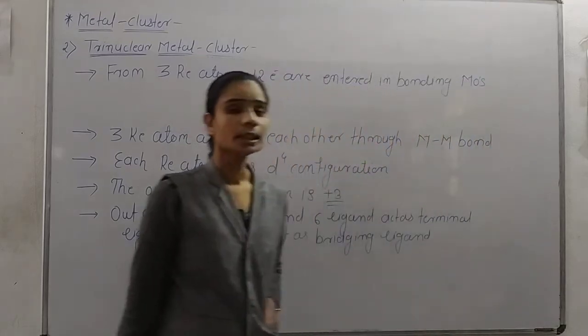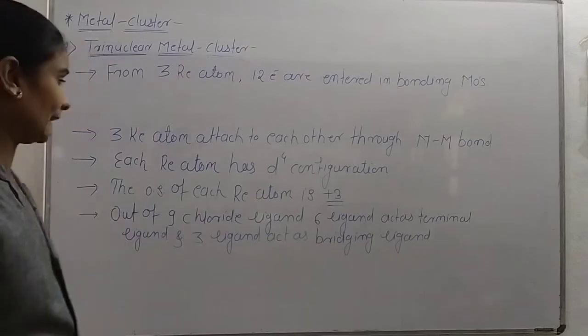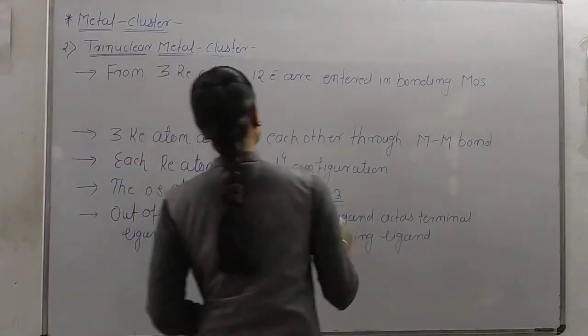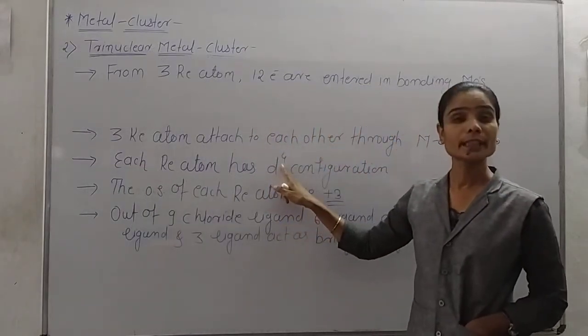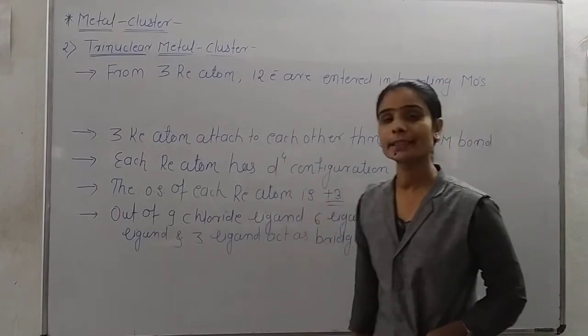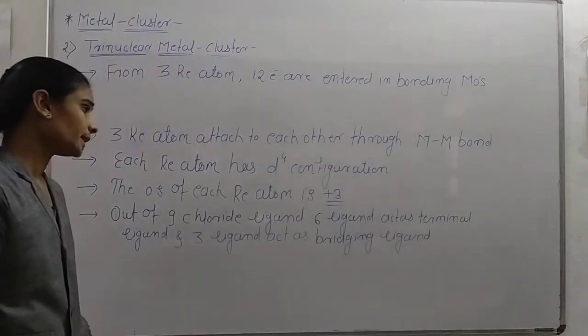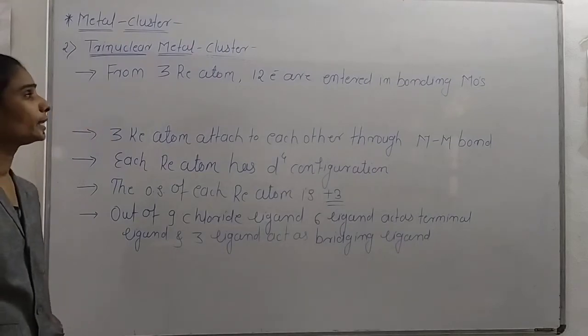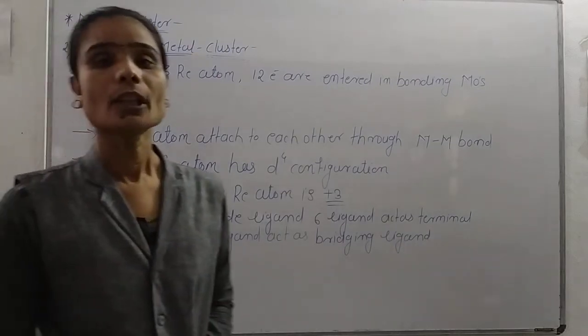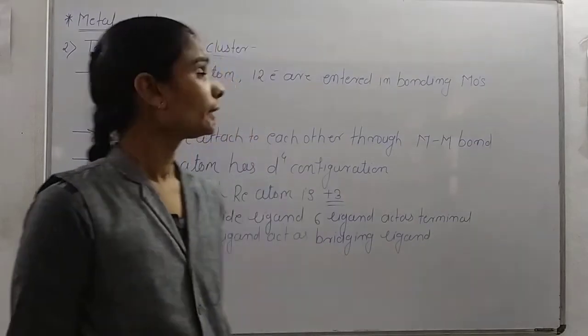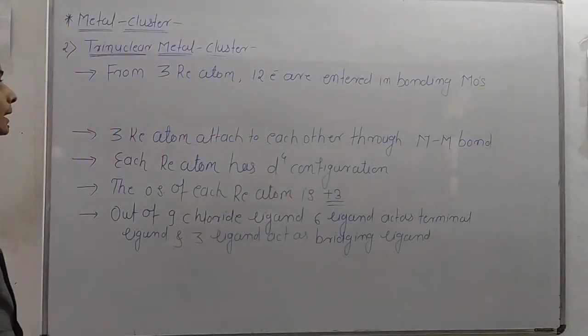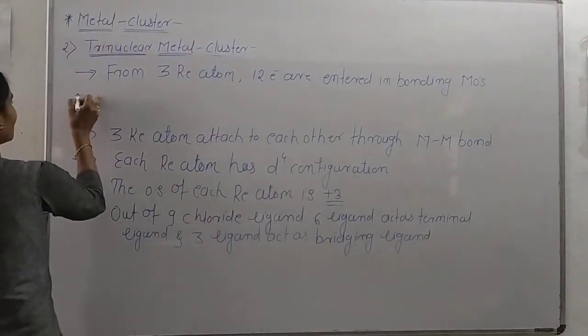Three rhenium atoms are present, and each rhenium atom has d4 configuration because the oxidation state of each rhenium atom is +3, so from three rhenium atoms 12 electrons enter the bonding molecular orbitals.